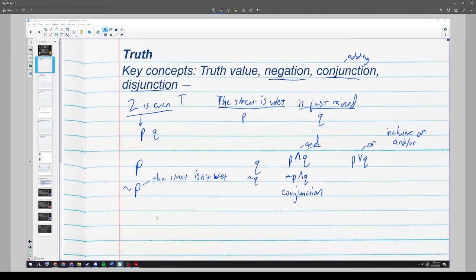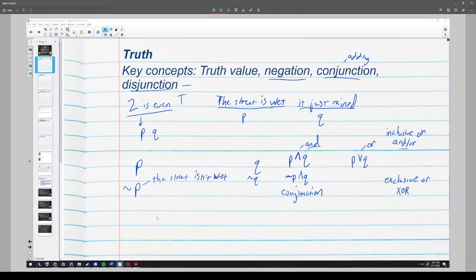So I could say I am an adult and or a teacher, and that would be true, right? I am an adult and I'm a teacher. So in math, if I said the street is wet or it just rained, that could mean both of those are true or just one of them is true. So in English, we would use maybe the phrase and or to mean this. In math and programming and logic, the other idea is exclusive or, which they sometimes write as X or. So exclusive or would mean that it's only one or the other, but not both.